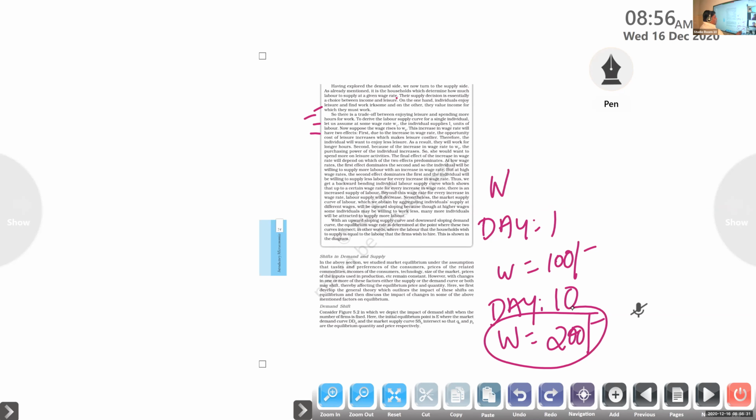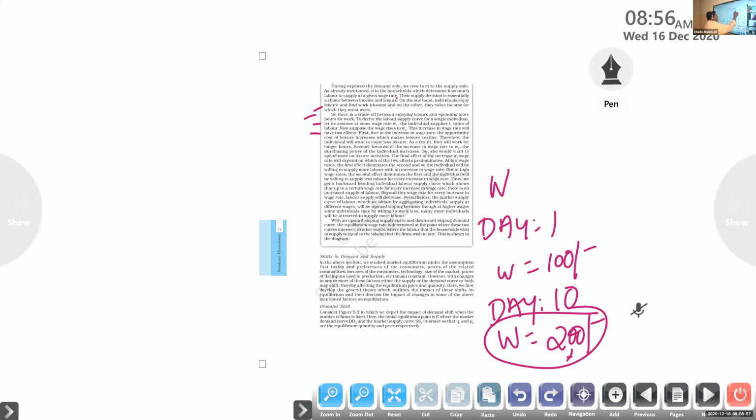If they sit at home, the payment for their leisure time is 200 rupees. Clear? If they go for a job, they will get 200. If they are enjoying their leisure time at home, they will lose that 200. So that is the cost of their leisure time, 200 rupees, which is also equal to the wage rate.